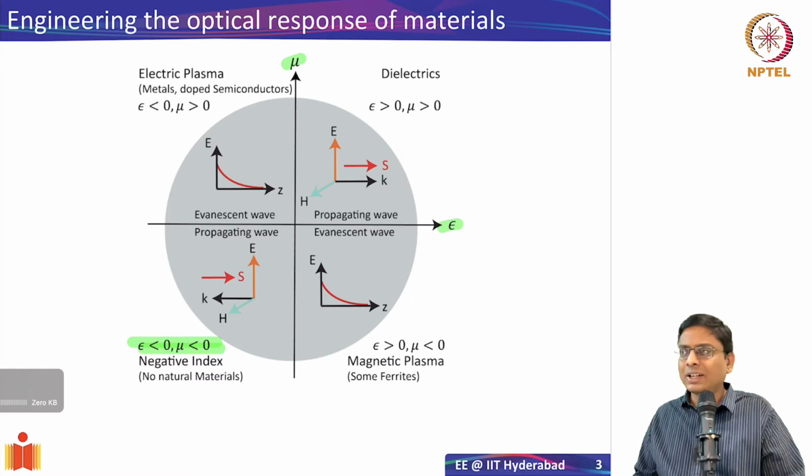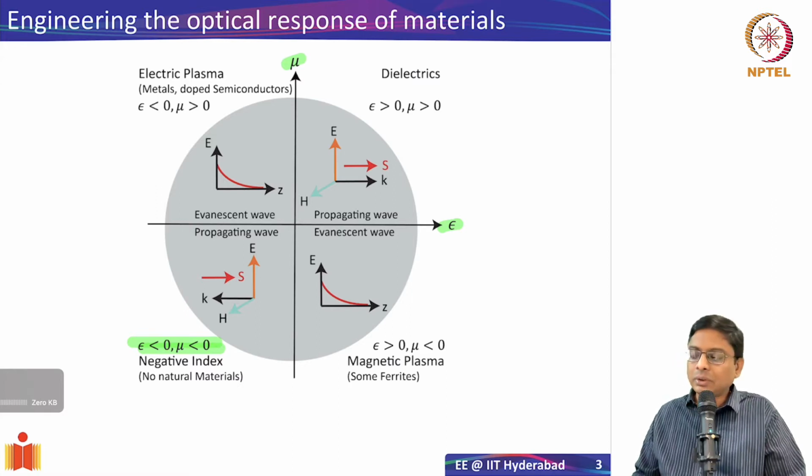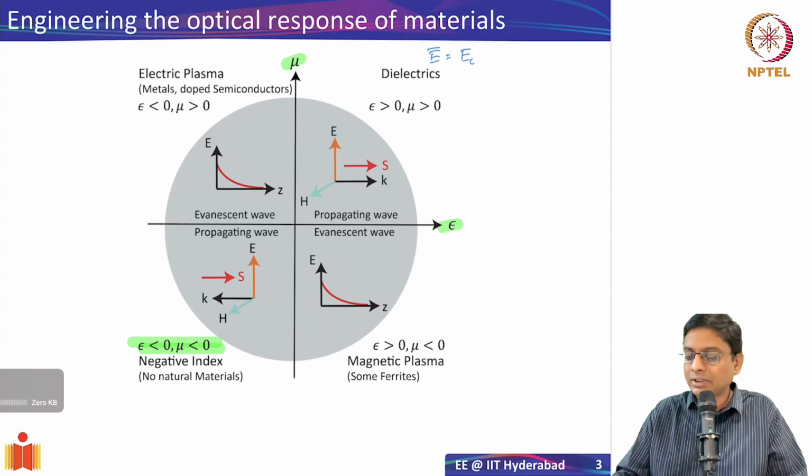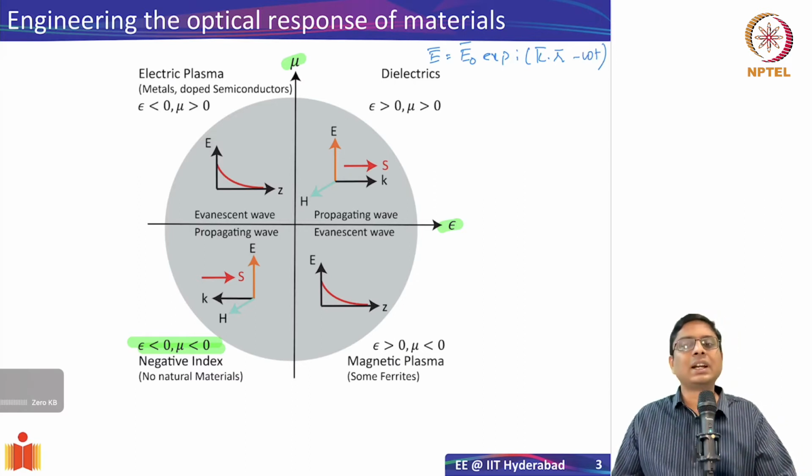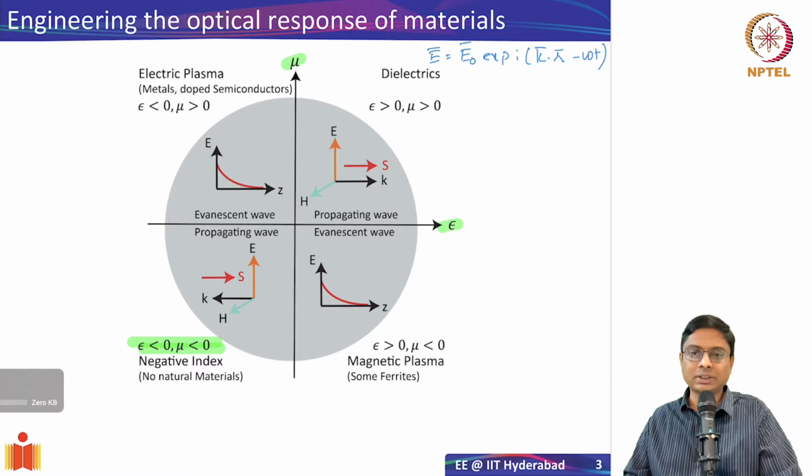And to understand a little bit more about it, let's look at what happens in a regular material. If you consider, let's say, a plane wave which is incident on a material, I'll give my plane wave as E naught and exponential, and actually we'll write it in the general form. So I'll say exponential of k dot r, so it can be 3 dimensions, right? This is my plane wave. And if such a plane wave is incident on the material, what happens? Well, we'll have to solve Maxwell's equations.